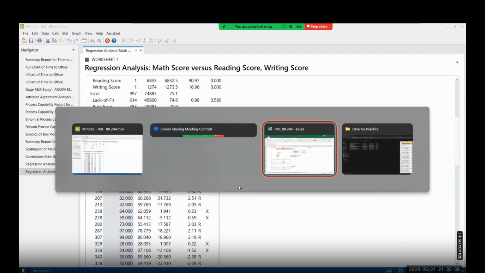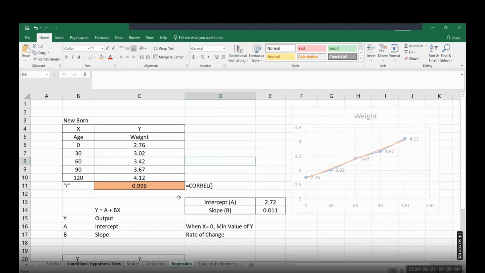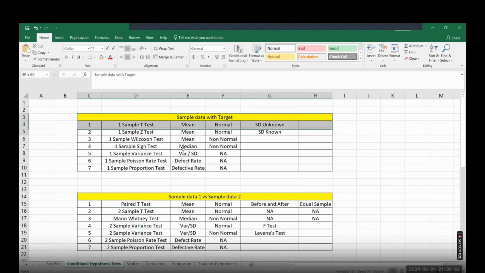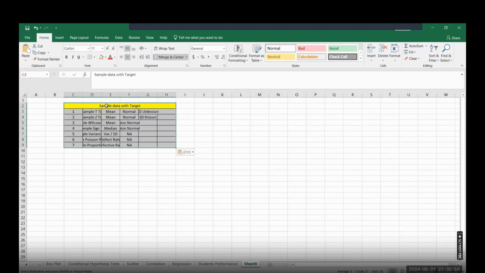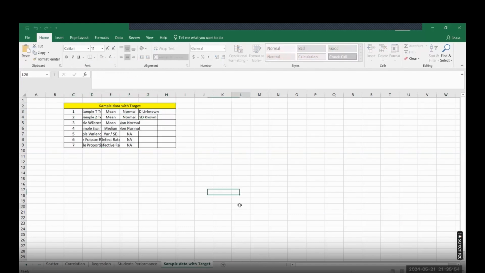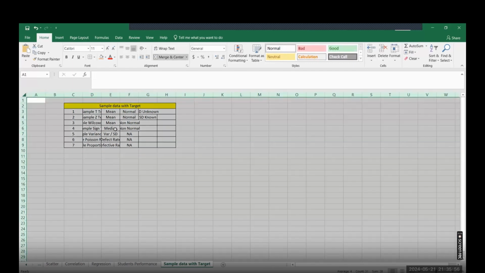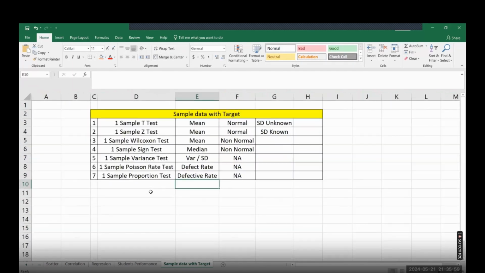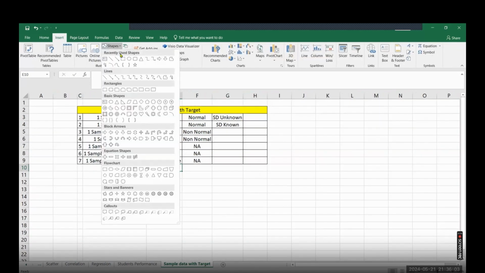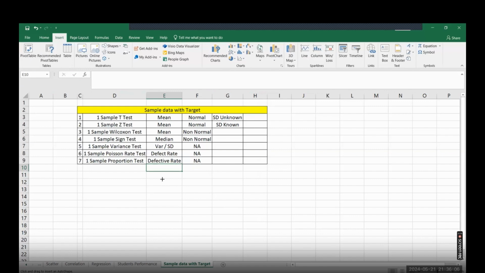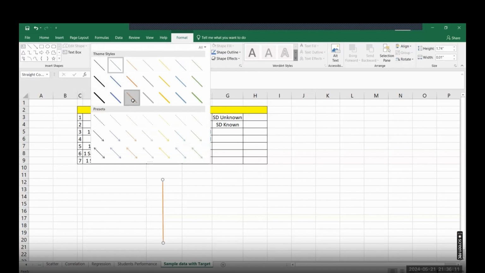Now, we will be learning about one sample comparison. In one sample comparison, you are comparing sample data with the target value. So how does it work? When you have a process target like this, this is the target which you should be achieving.